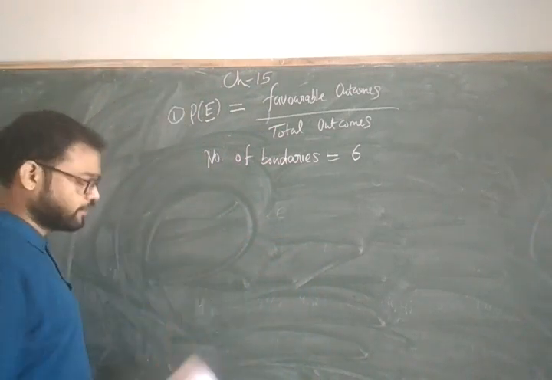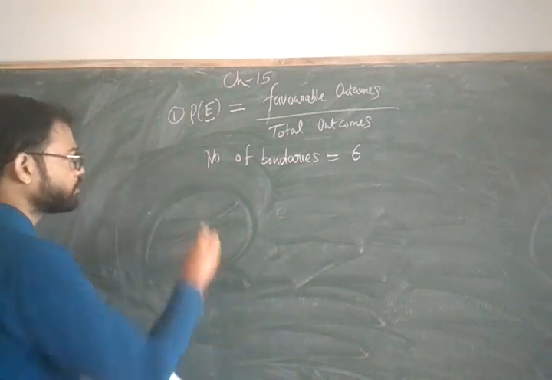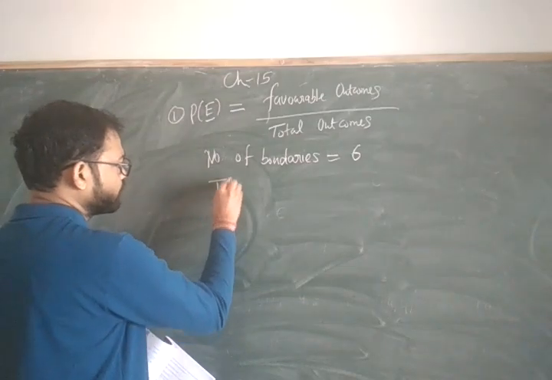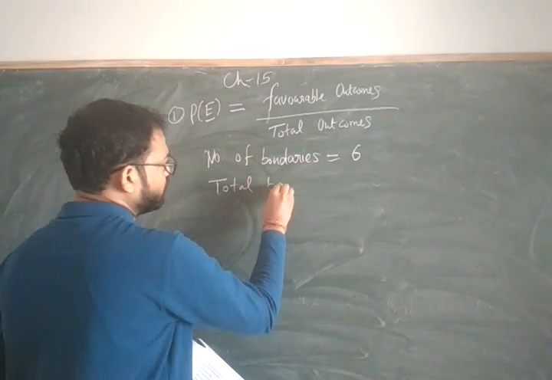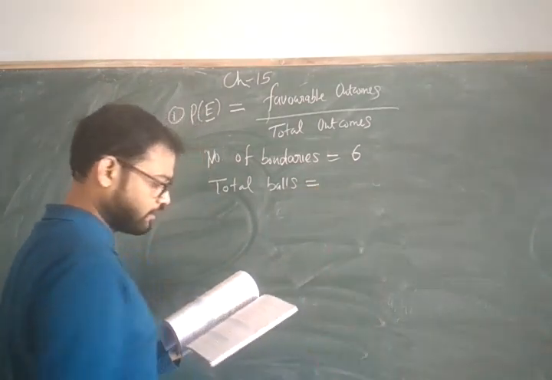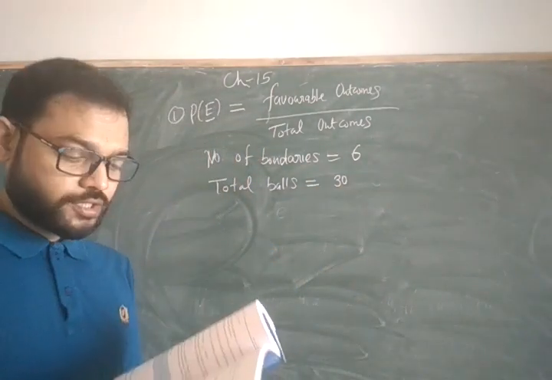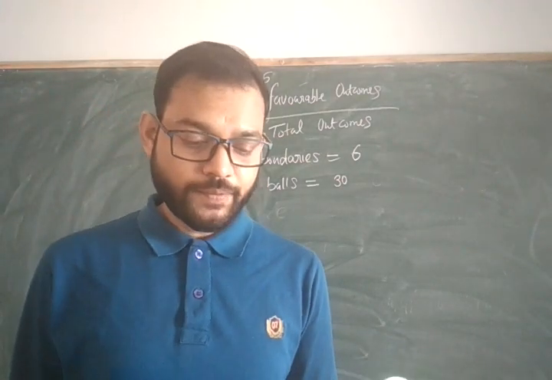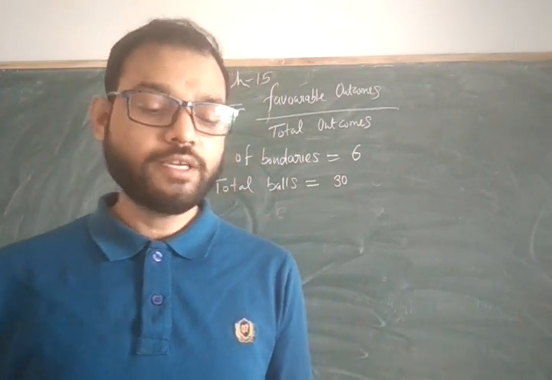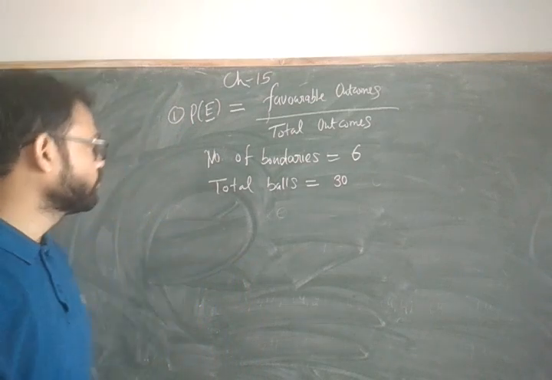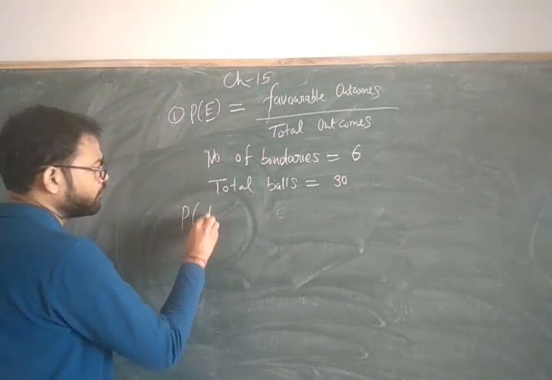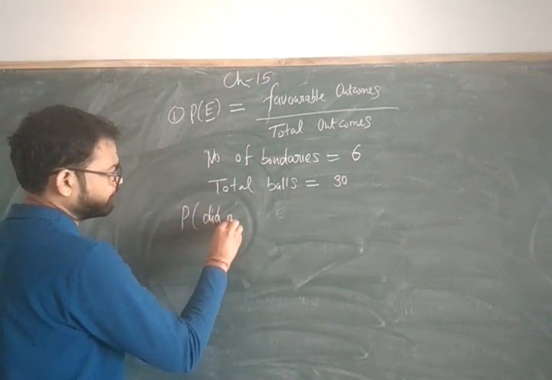And in the same way, total balls she played is 30. And the question is: find the probability that she did not hit the boundary.